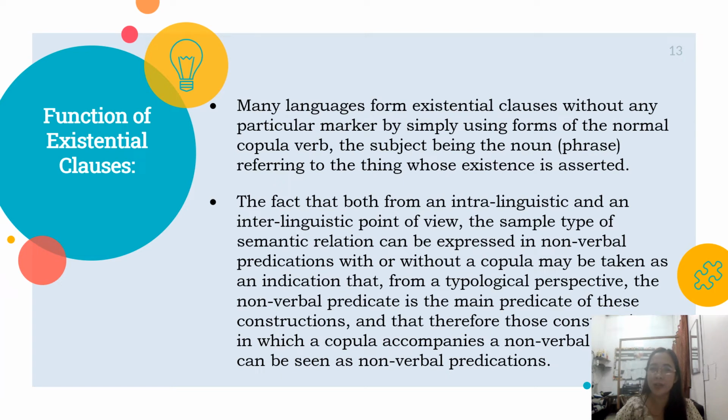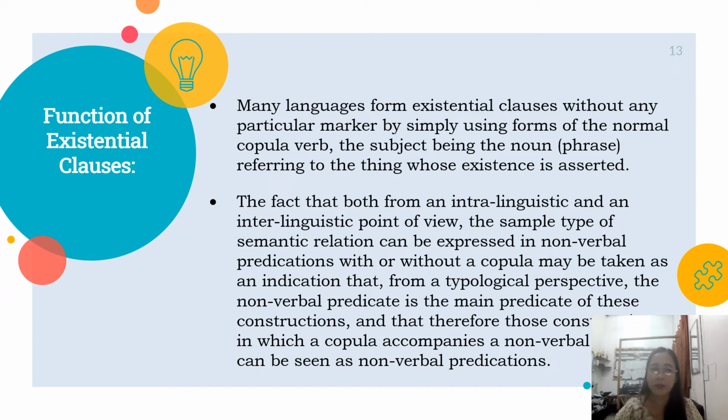Many languages form existential clauses without any particular marker by simply using forms of the normal copula verb, the subject being the noun or phrase referring to the thing whose existence is asserted.